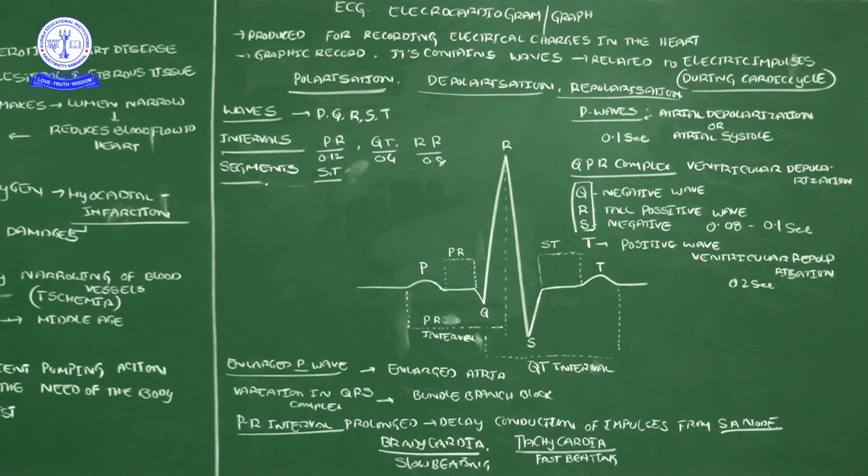Now you may have a doubt, sir. You mentioned cardiac arrest; if cardiac arrest suddenly comes, will the person be alive? Cardiac arrest is an exceptional condition. When the heart beats very slowly, we call it bradycardia. When the heart beats very fast, we call it tachycardia. Bradycardia and tachycardia can be found out with the help of the ECG.